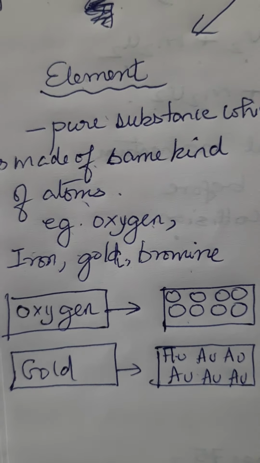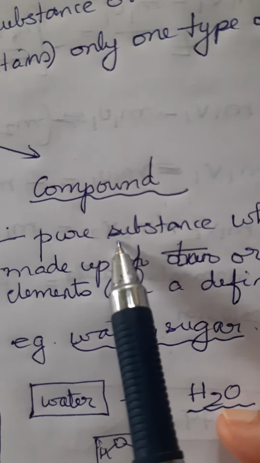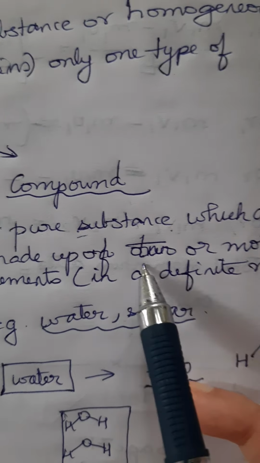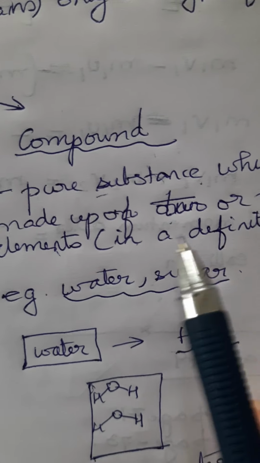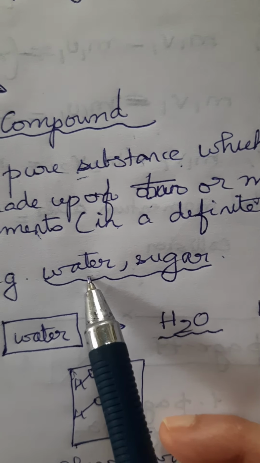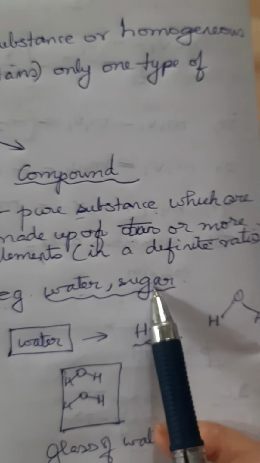Okay, now let us look into compound. A compound is again a pure substance, which is made up of the atoms of two or more elements in a definite ratio. Let me show this with an example. I have given here two examples, water and sugar. You'll have many more other examples.